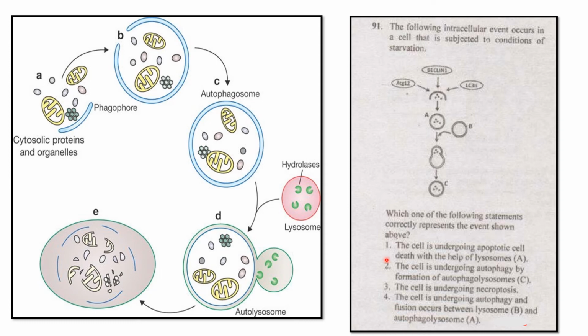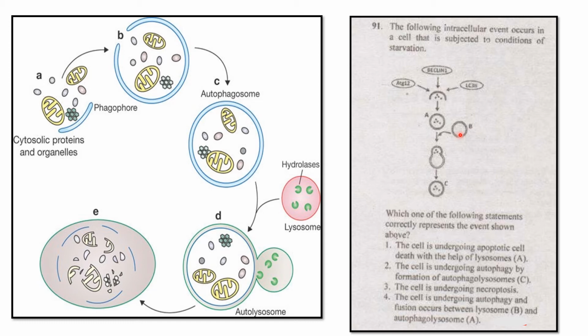Let's see the fourth one. The cell is undergoing autophagy. Yes, the cell is undergoing autophagy because the organelles are there. Finally, the plasma membrane is formed in A. So autophagy is also possible. Fusion occurs between lysosome B. Yes, it is the lysosome, red color. This lysosome fuses with the autophagosome. Okay, it is also good.